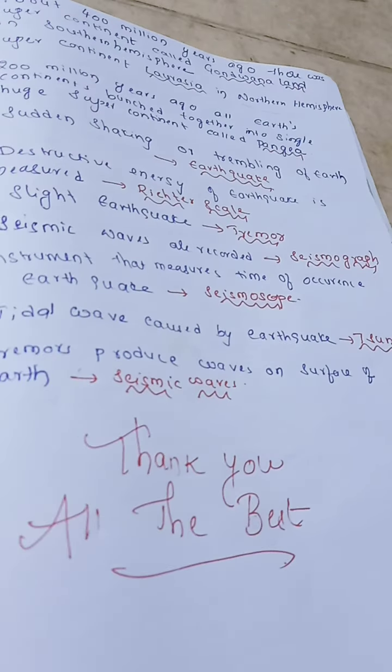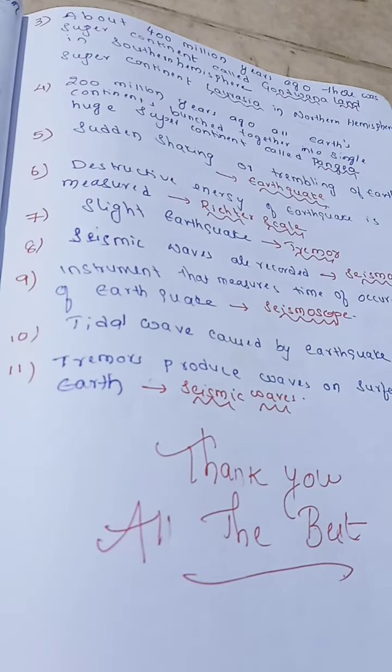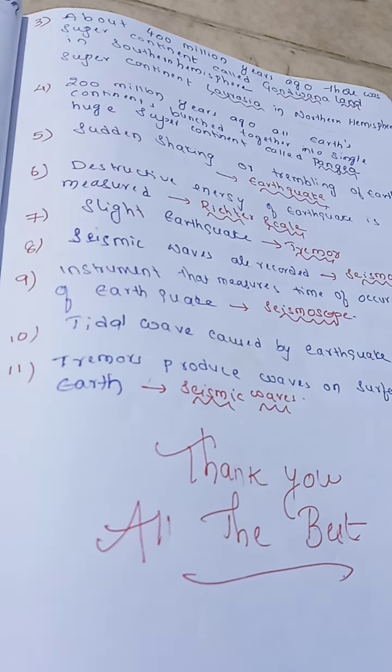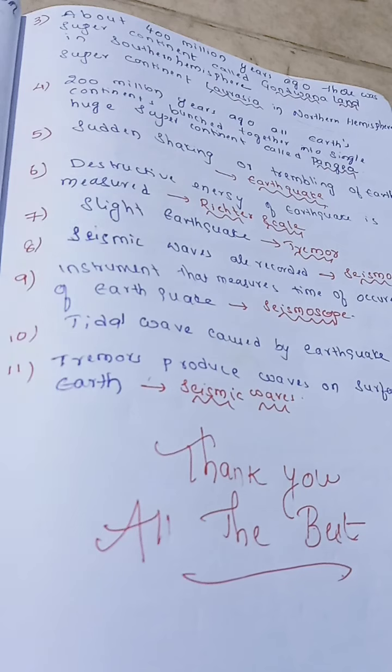Okay. Now next. About 400 million years ago, there were supercontinents, one in the southern hemisphere, the other in the northern hemisphere. The supercontinent in the southern hemisphere, we call it as Gondwanaland, and the supercontinent in the northern hemisphere, we call it as Laurasia.